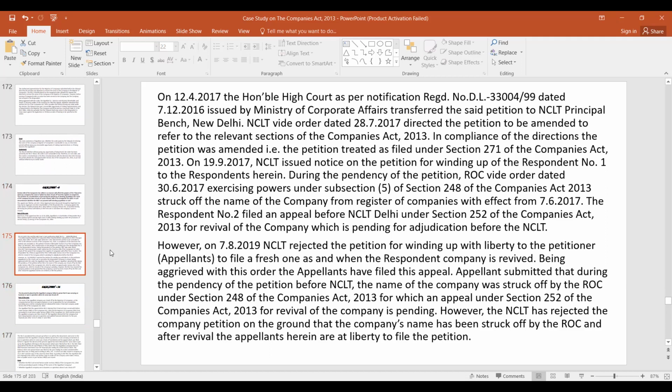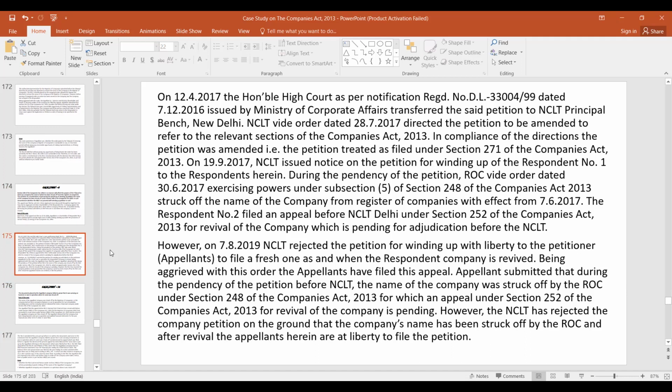So in this case, NCLT rejected the petition for winding up with liberty to the petitioner to file a fresh one as and when the respondent company is revived. Being aggrieved with this order, the appellant has filed this appeal.